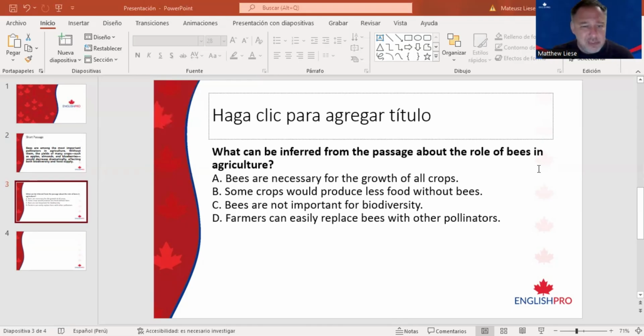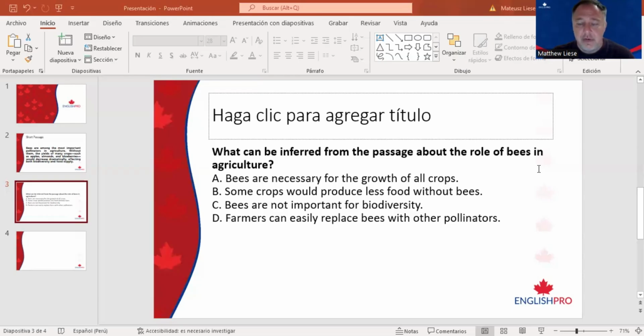Bees are not important. Wow, would you get that from reading that paragraph? No way. It's like the opposite of what the text is saying. Farmers can easily replace bees with other pollinators. Did it say anything like that? No, right? So the correct answer is B.